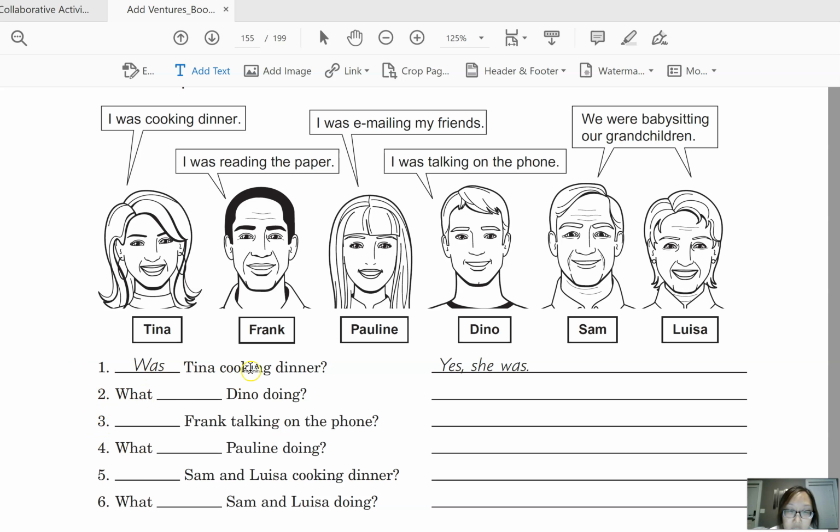Some of them are information questions like number 2, and some of them are yes/no questions like number 1. So if you look at number 1, it says, was Tina cooking dinner? So let's find Tina and her activity. She was cooking dinner. So yeah, we can say yes, she was. Okay, that's the short answer. But of course, we can practice making a longer answer. We can say, yes, she was cooking dinner. Okay. So take some time to complete these questions and answers.